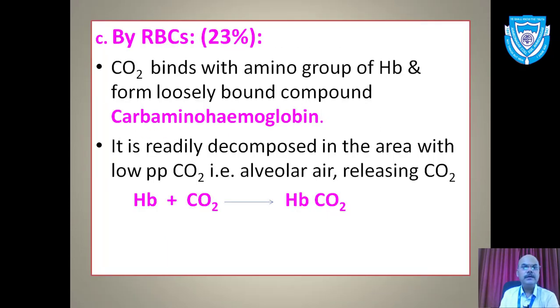layer. The third and last possibility that we have is where carbon dioxide will be carried in the form of RBC. 23% transport will be carried with the help of RBC. Carbon dioxide will bind with the amino group of hemoglobin, and that will form a loosely bound compound, carbaminohemoglobin. Up till now we discussed three. Keep the list of these. Number one, oxyhemoglobin. Second,